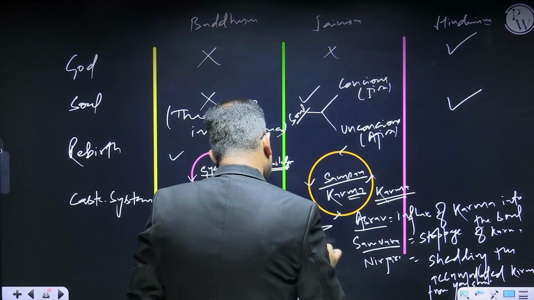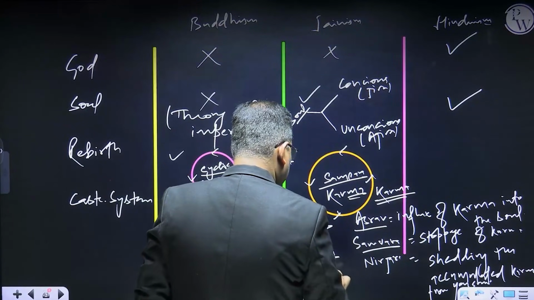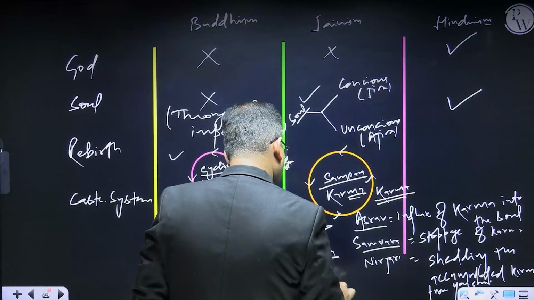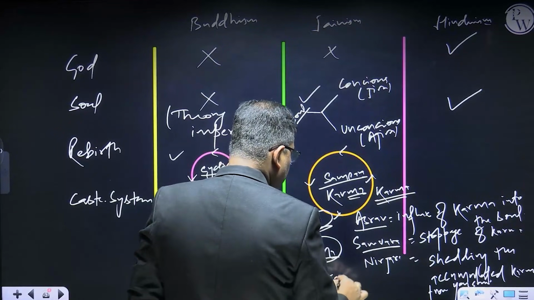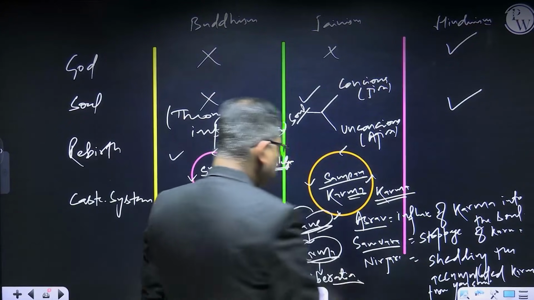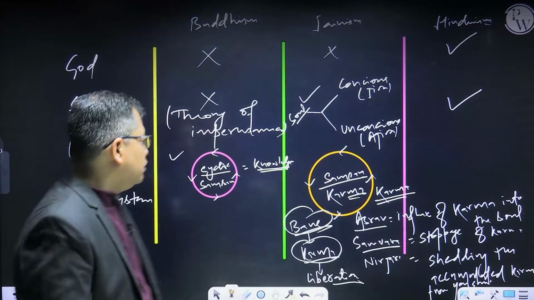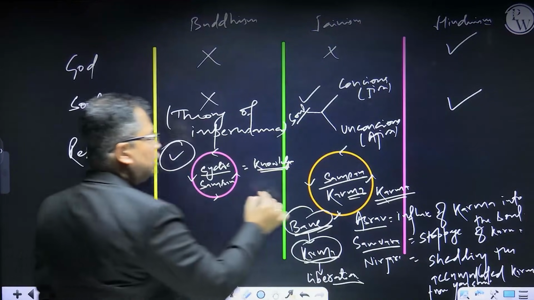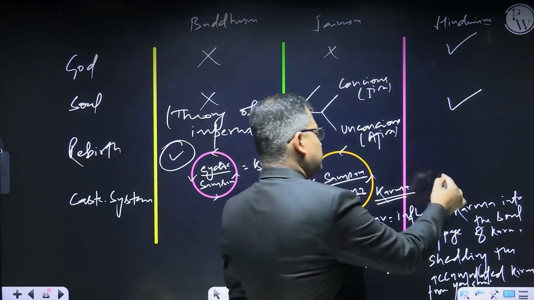After getting rid of your karma, you will get liberation. If you end your karma, then you will be liberated. So this is the only way, and that's why you are taking rebirth. So there is a concept of rebirth. Is it okay?